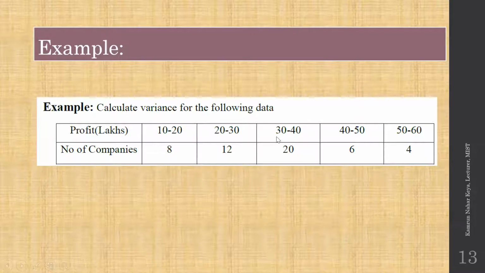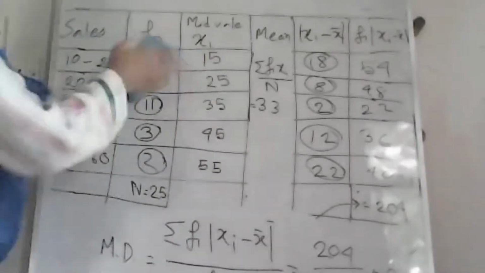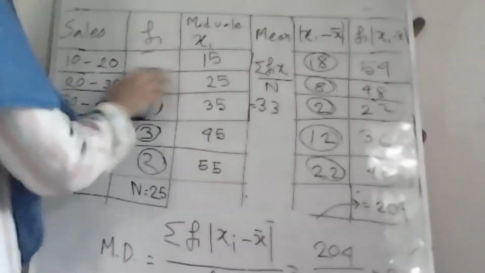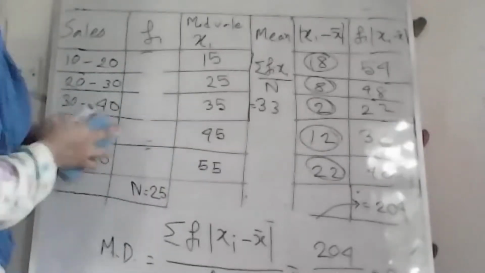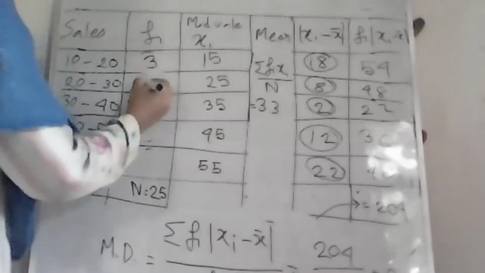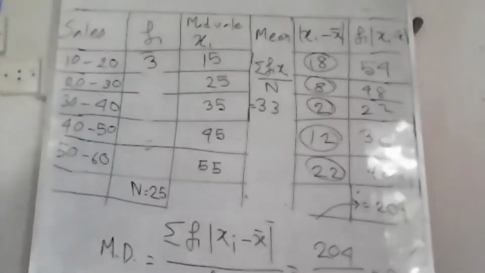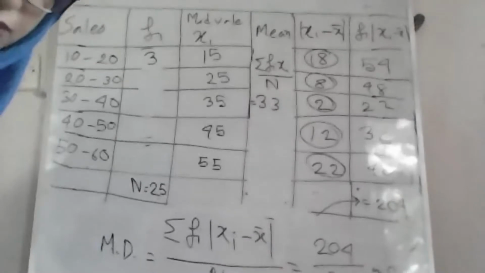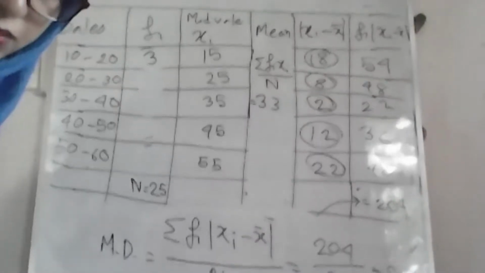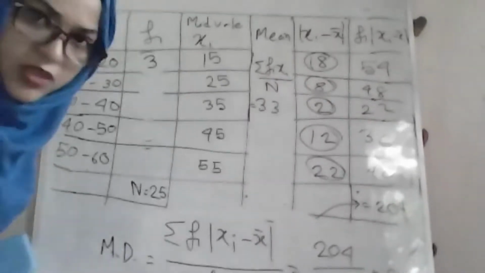For the same problem, let's just see it on the board. What was it? 3, 6.